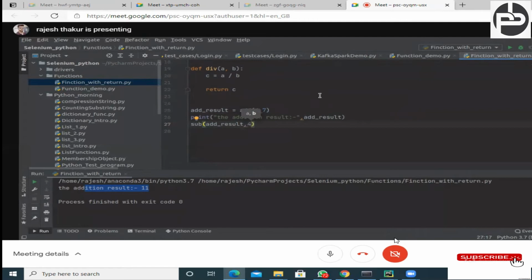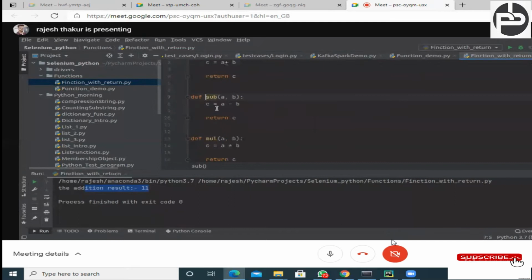When you create a return type function, whenever we have to pass the output of one function to another function, it is always good to use a return statement, right? Now let me execute. This will also return a value.